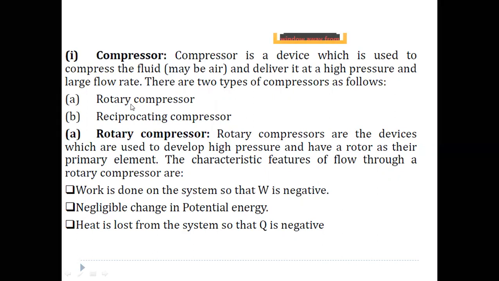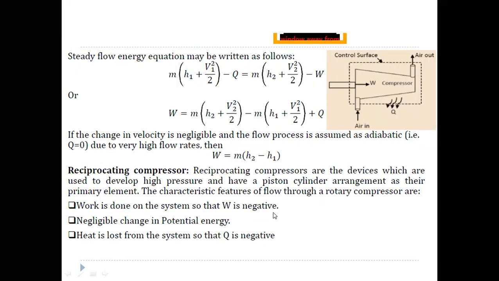Generally there are two types of compressor: rotary compressor and reciprocating compressor. Coming to the rotary compressors, they are the devices which are used to develop high pressure and have a rotor as their primary element. The primary element in the rotary compressor generally increases the pressure of the air, and if we use a rotor as the primary element, we call it a rotary compressor. And the features of the rotary compressors are: